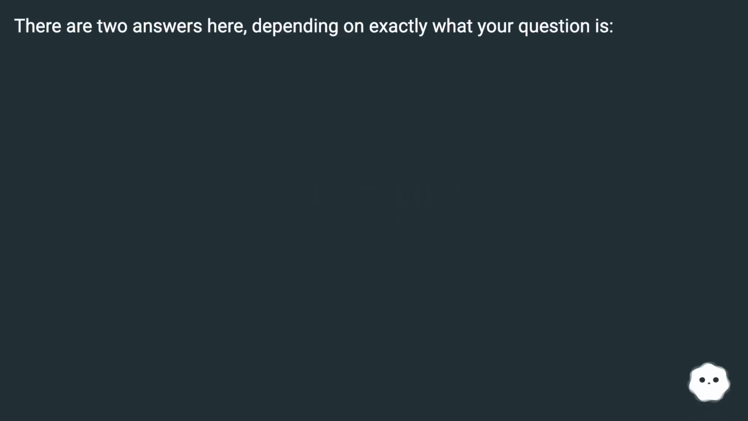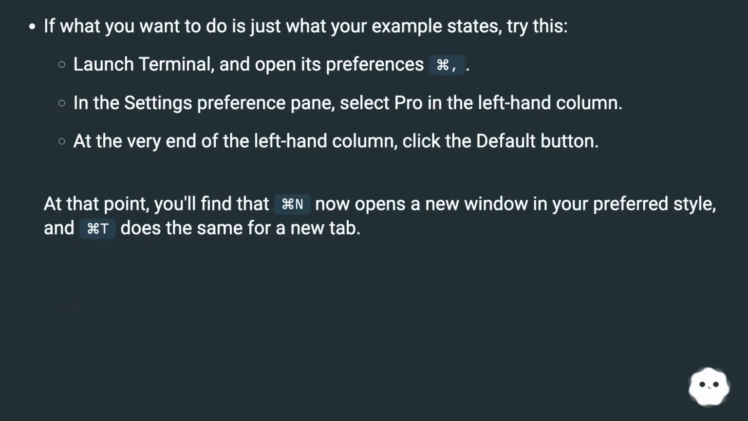There are two answers here, depending on exactly what your question is. If what you want to do is just what your example states, try this. Launch Terminal and open its preferences. In the Settings preference pane, select Pro in the left-hand column.